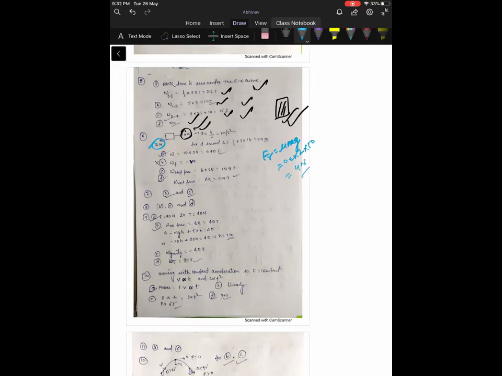So the net acceleration of the body is 10 minus 4, which is 6, divided by mass, so you get 3 meter per second square. For 4 seconds, the body will travel half a t square, half into a, which is 3, and t is 4 seconds. So the body has traveled 24 meter. Work done by the force is 10, the magnitude of the force, times 24, the displacement of the body. The force and the displacement are in the same direction. So work done is equal to 240 joule.